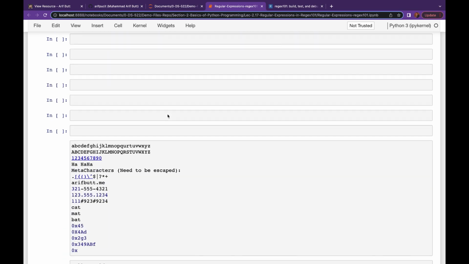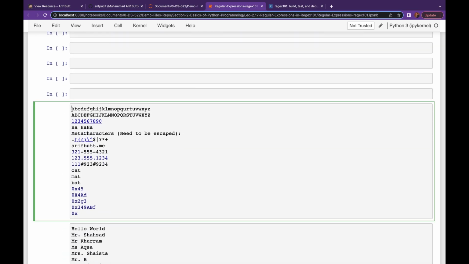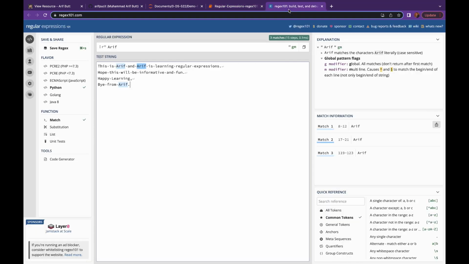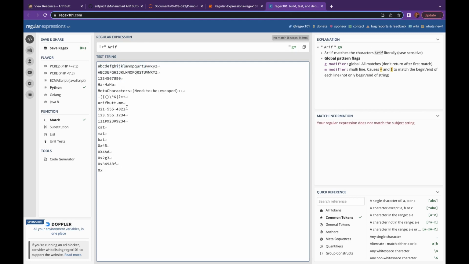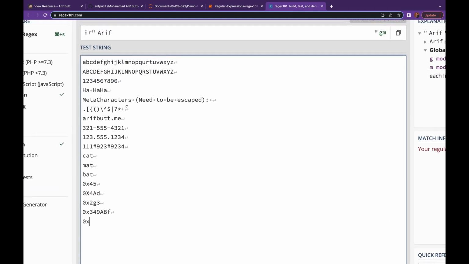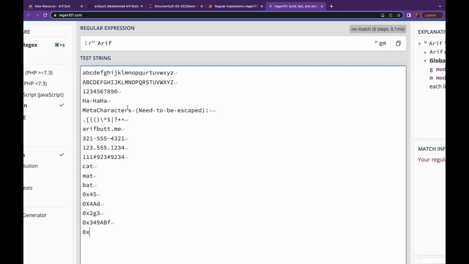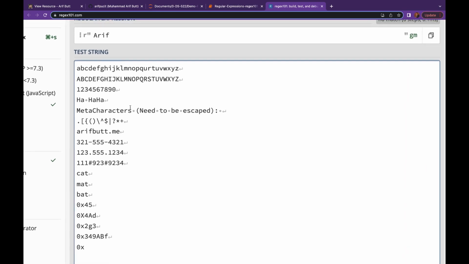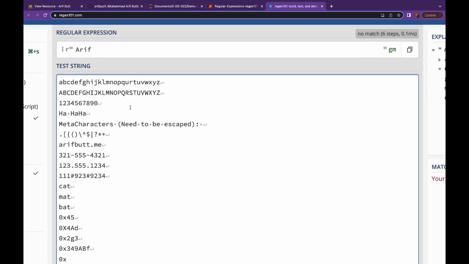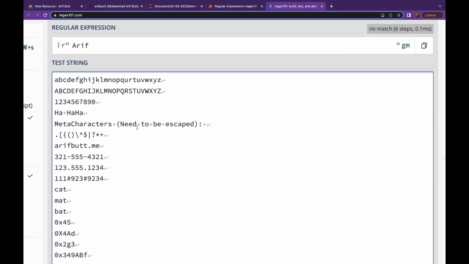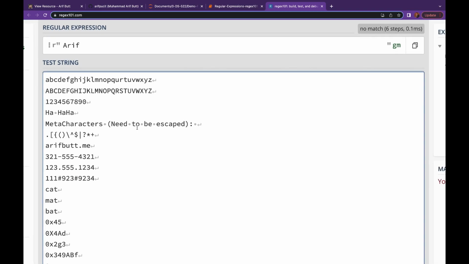Let me copy this text from the notebook file and paste it over here, on which we are going to practice various regular expressions. And let me zoom in a bit so that you can read the contents properly. Right now we are just interested in this text box and this test string text box. Okay, so I think it's okay now.